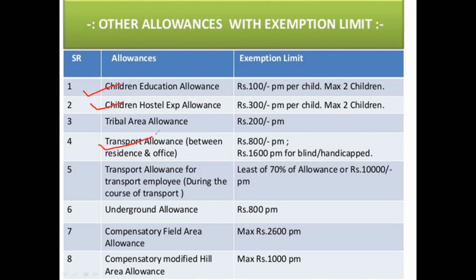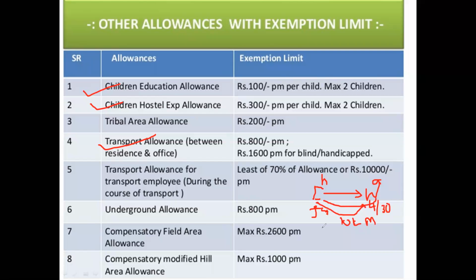Next one is transport allowance. For example, what is transport allowance? For example, I am in Chinchwad and I am working in Wakad. In the morning I get up and by 8:30 I reach my college at JSPM. So I move from Chinchwad to Wakad, which is 10 kilometers, in the morning. Then after 4:30, after I am tired and exhausted, I will leave back to my house.